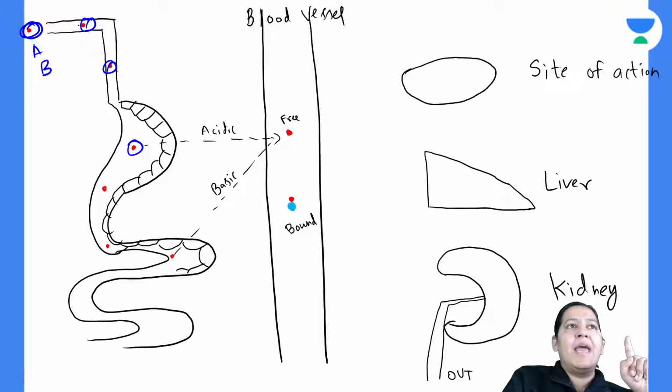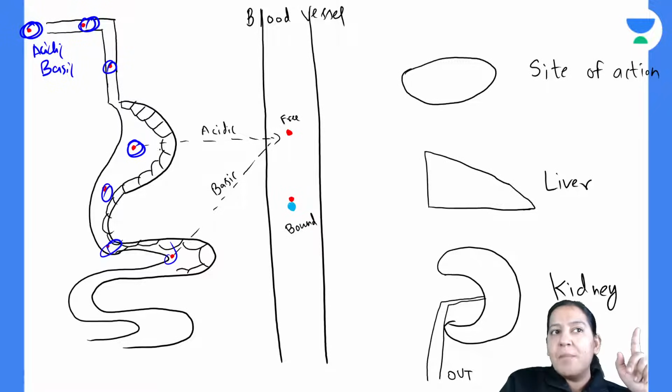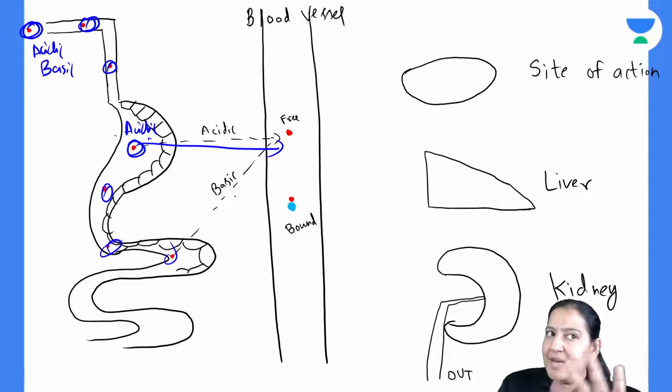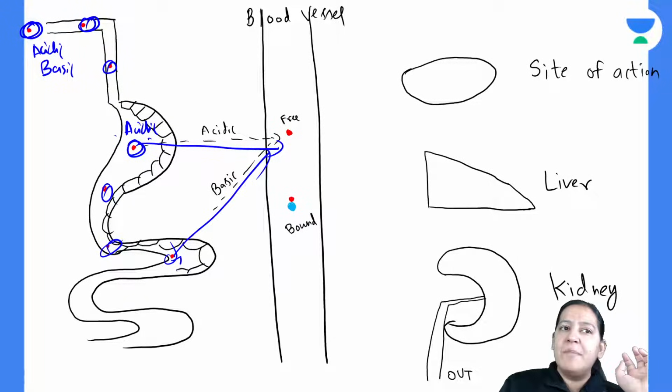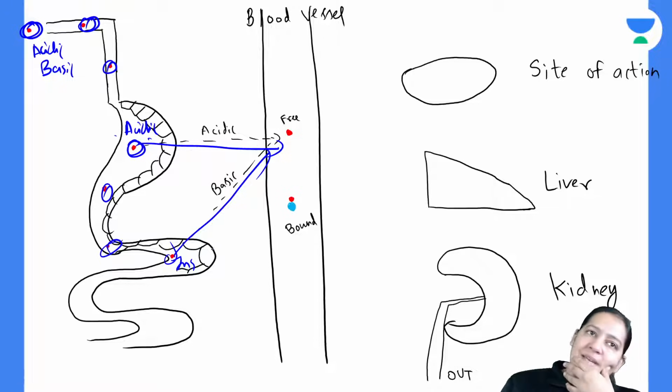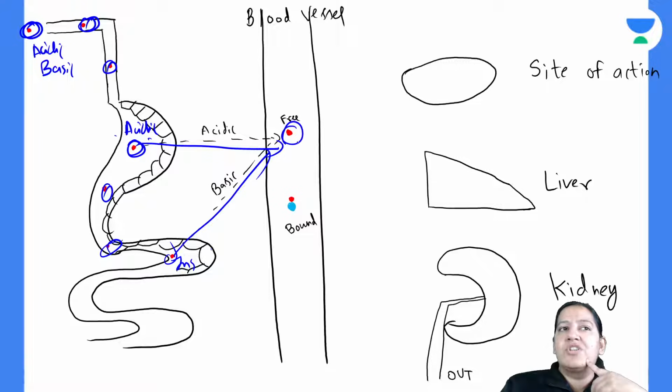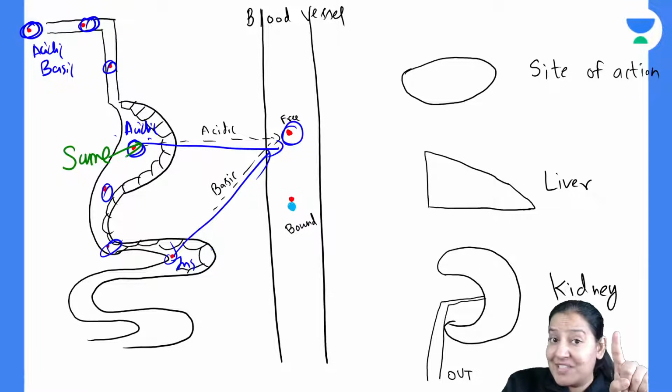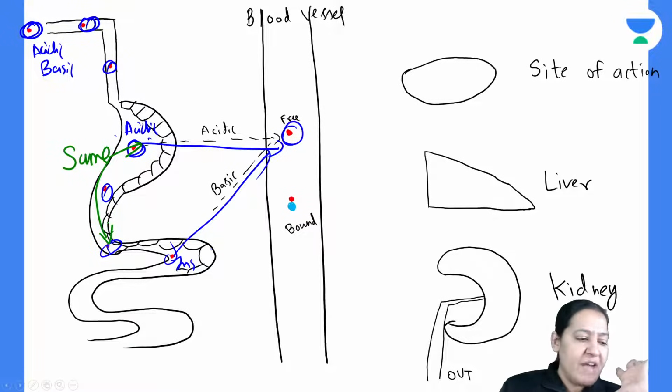So this is drug A, acidic or basic. You are taking any drug, right? If the drug is acidic, it will be absorbed from the stomach, because the stomach has an acidic medium, so an acidic drug will be absorbed from the acidic medium. And if the drug is basic, it will be absorbed from the intestine, which is a basic medium. Do you have any doubt in this? So for absorption you want to provide the same medium. For an acidic drug, you want to provide acid in the stomach. For a basic drug, you want to provide base in the intestine. Do you have any doubt in this?